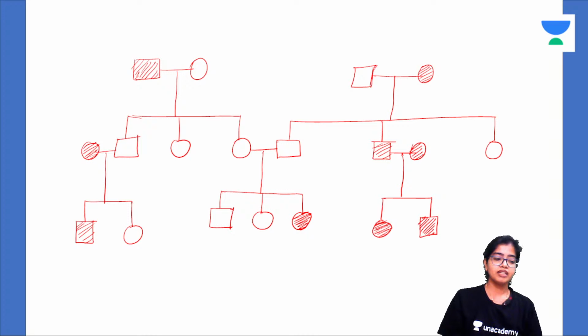What is the mode of inheritance depicted in this pedigree chart? Come on, do let me know in the chat section, everyone.